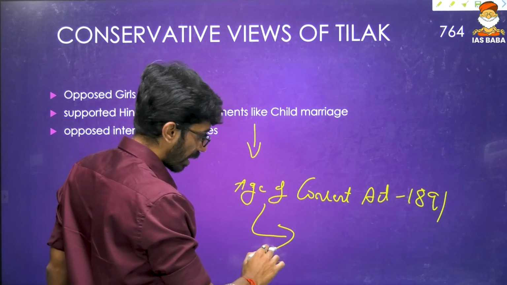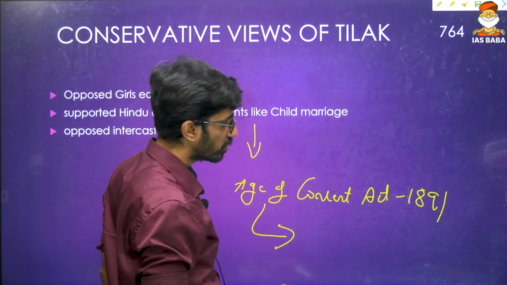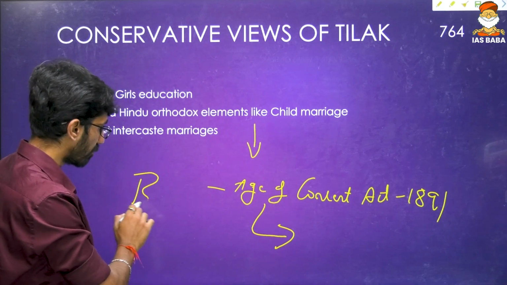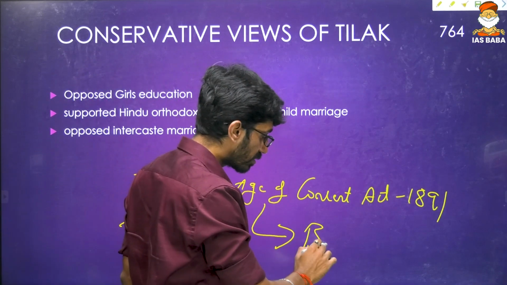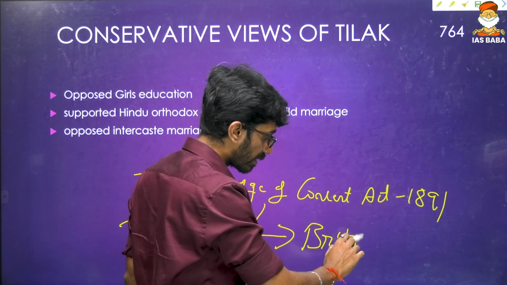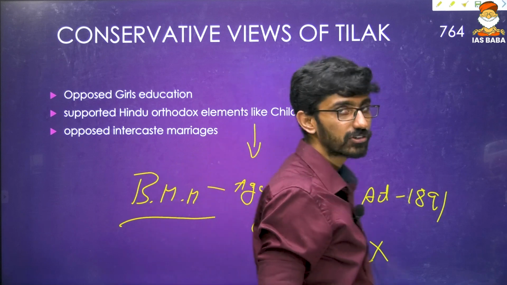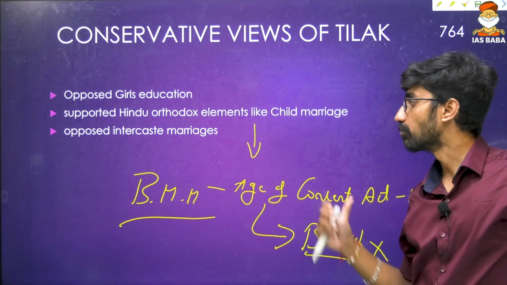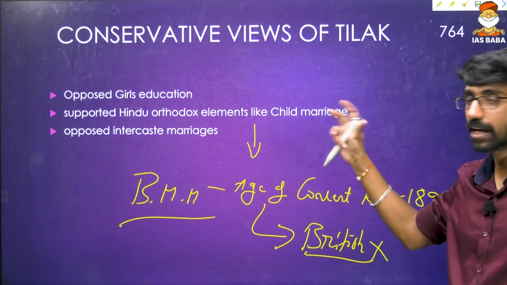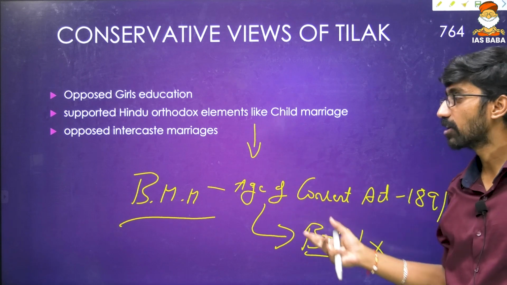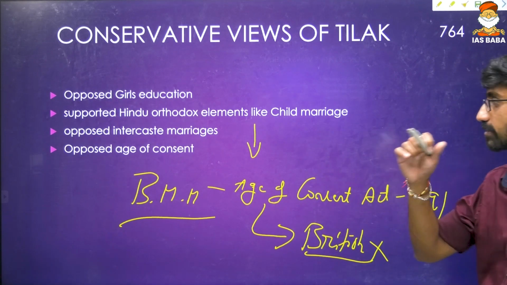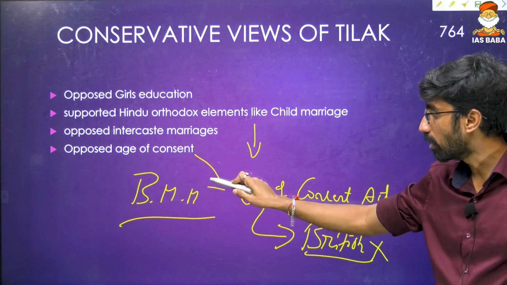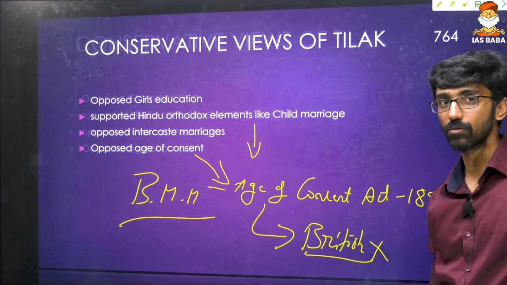Okay, and because he opposed this particular act, which was brought with the efforts of B.M. Malabari, he said that Britishers should not involve themselves in Indian matters. So who are Britishers to bring reforms in Indian society? We will bring our own reforms. On those lines he opposed this, and opposed intercaste marriages also. And these are some of the conservative views of Tilak. And lastly, he opposed the age of consent. That's why I told you he opposed the age of consent on a different ground.